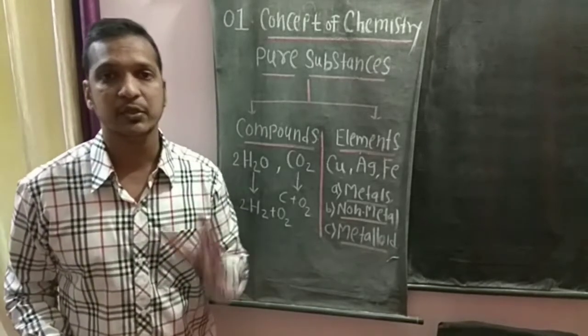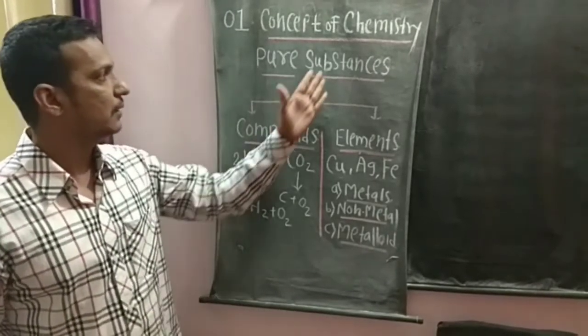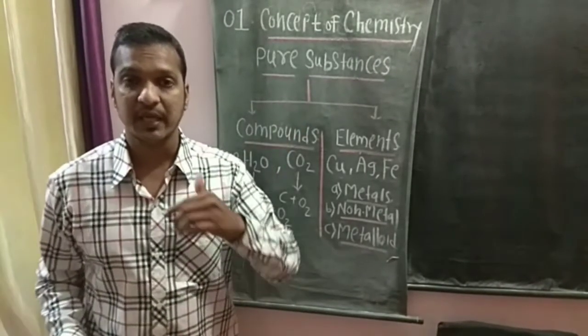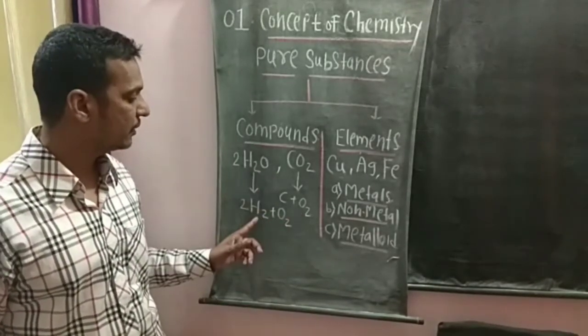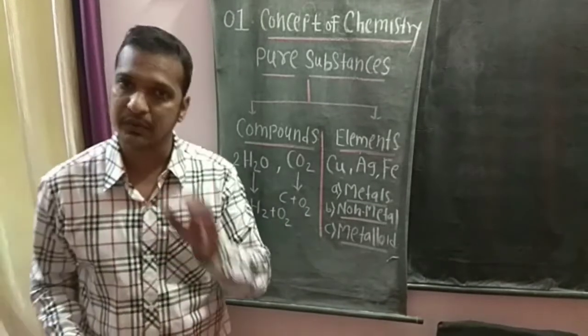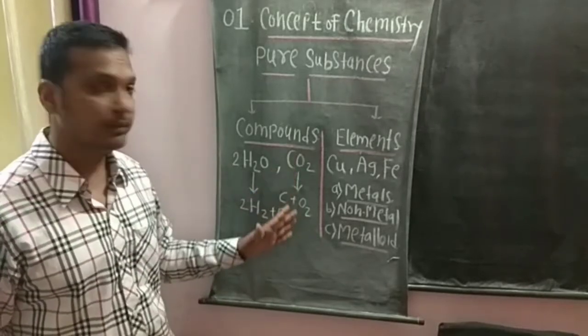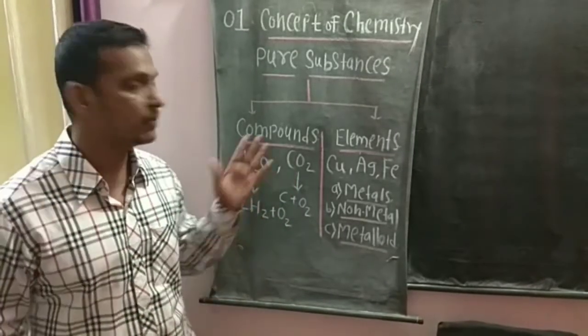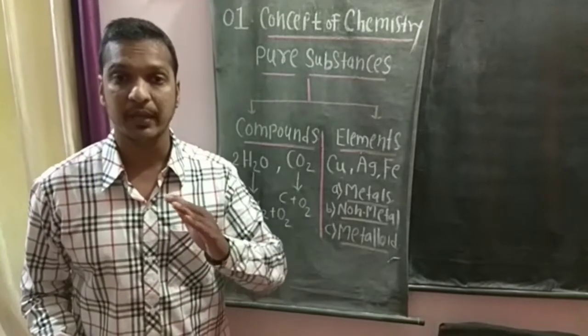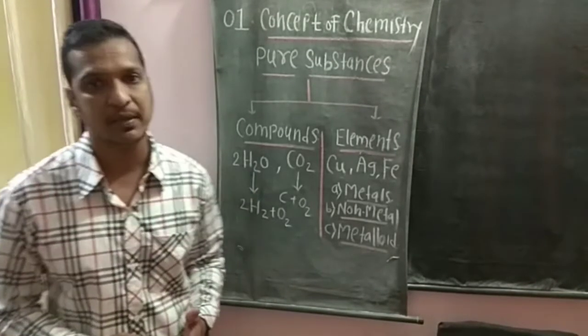So that is the definition of compounds. Compounds are pure substances which can be broken down into simpler substances. Water can be broken down into hydrogen gas and oxygen gas, and CO2 can be broken down into carbon and oxygen. So compounds are breakable into other simpler substances.